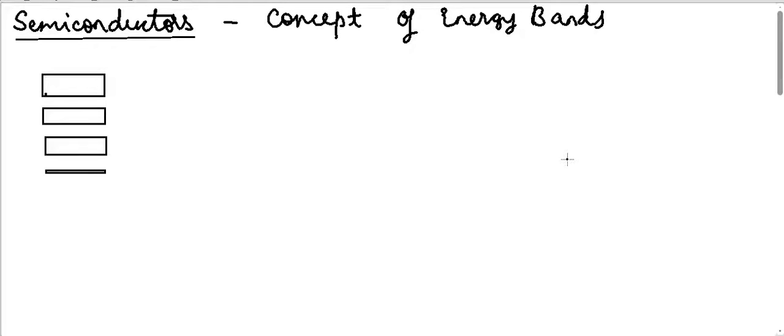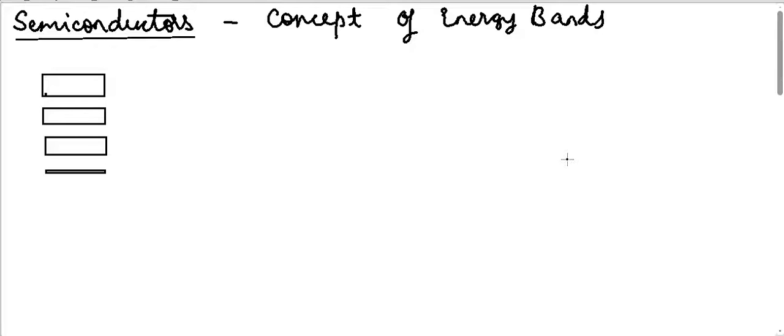Now that was a bit of a crude introduction to the topic, but that basically lays out what we will discuss in the coming few minutes, which is the concept of energy bands.